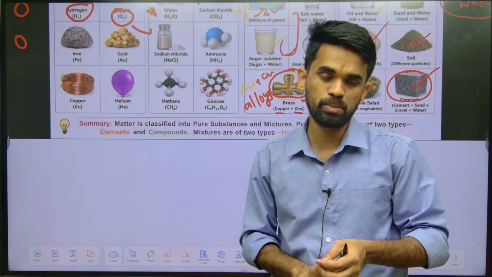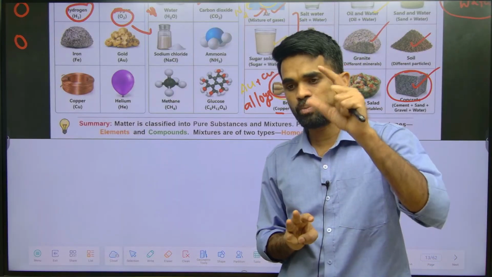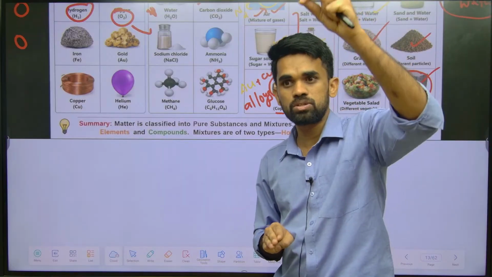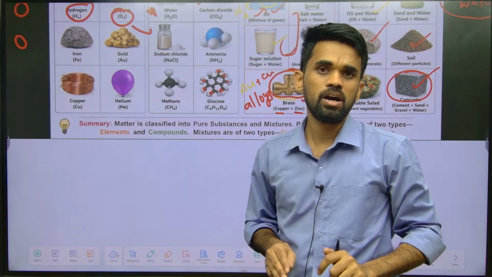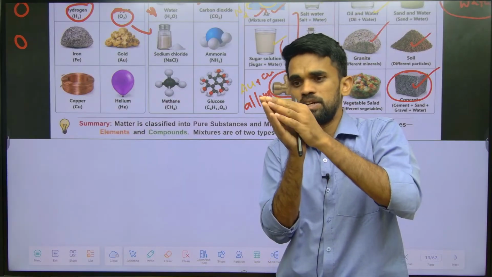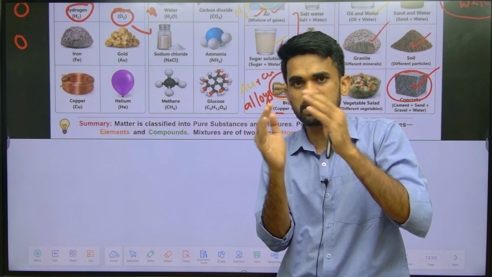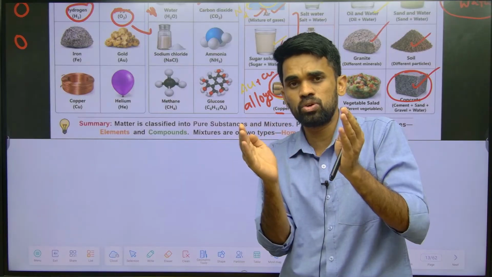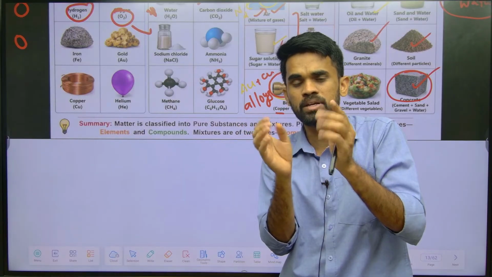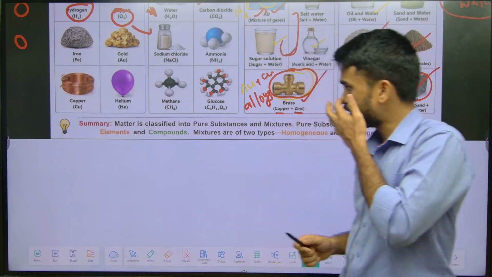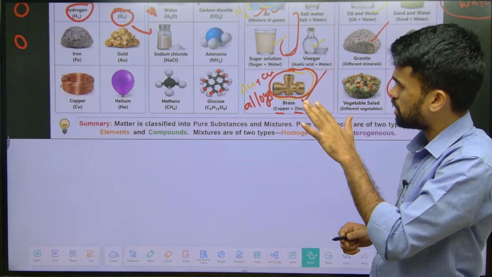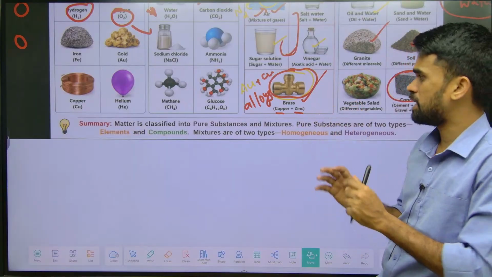Just look at the mixture. If it looks uniform throughout the solution, then you can say it is homogeneous. If there is a different composition, whether physical states are different, or composition looks different, or layers are separated, then you can simply say it is heterogeneous. Done? Okay. That's it about the discussion of matter and its classification.